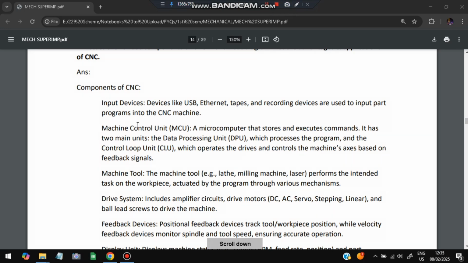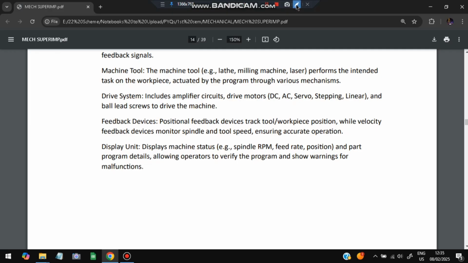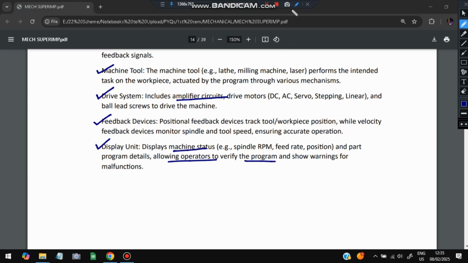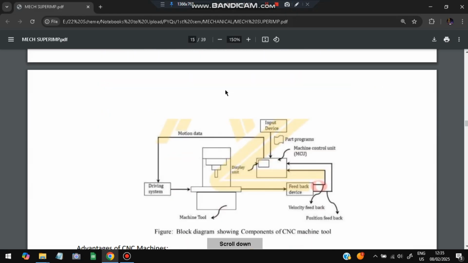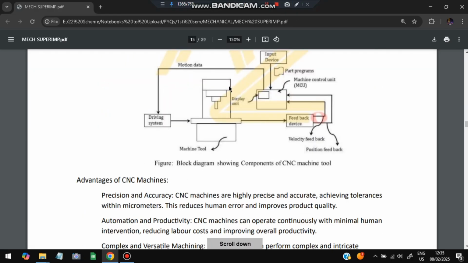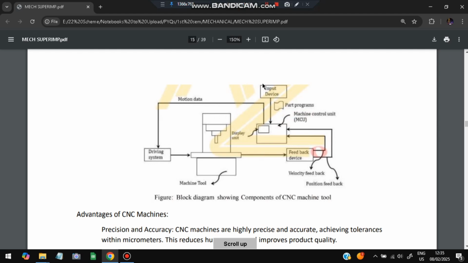Machine tool is the main tool present inside, intended to perform a specific task. The drive system includes amplifier circuits, and feedback devices provide feedback about whether it is the expected behavior or not. The display unit displays whatever is happening, the machine status, and allows the operator to verify if the program has shown any warning or malfunctions. Those are the components of CNC. This is the CNC machine, and these are the components.